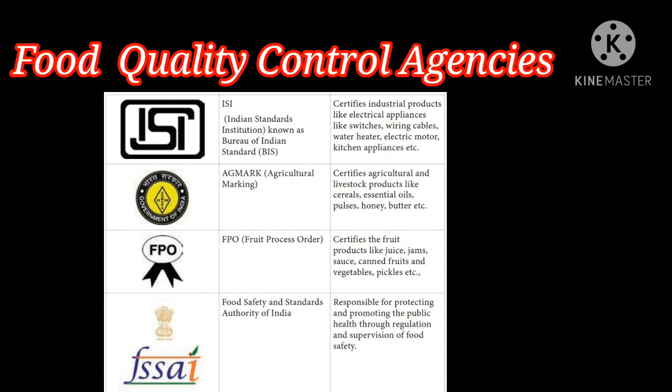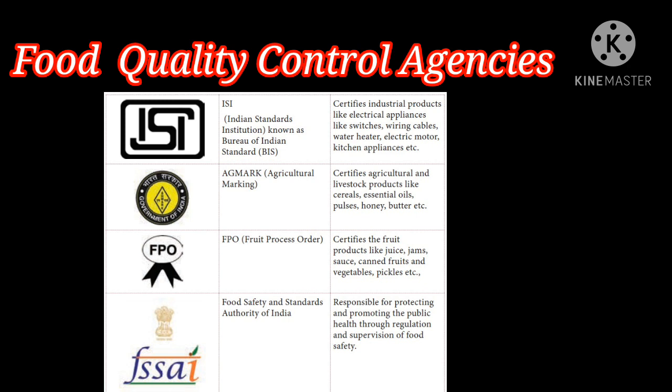While we are buying things, we have to check whether the certificates are there or not. The first one, ISI, Indian Standards Institution mark, is there or not. ISI certifies industrial electrical appliances. AGMARK is responsible for agricultural products. FPO, fruit products. Food Safety and Standards Authority of India, responsible for promoting and protecting public health.